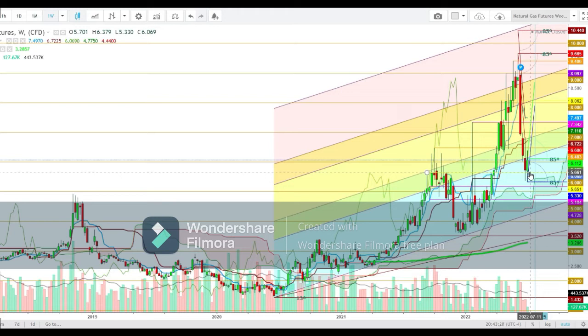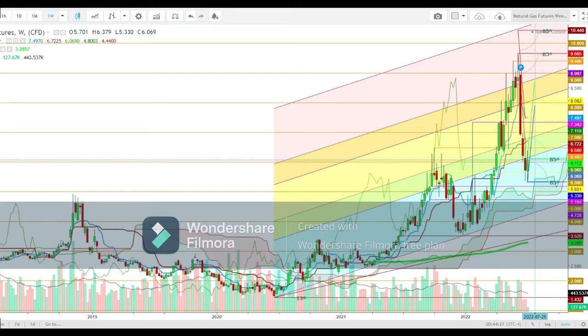So here you can see how the natural gas futures found strong buying support below this level when they tested a low at the levels of 5.330 during this week. Strong buying was seen during this week that resulted in a sharp upward move up to the levels of $6.379.